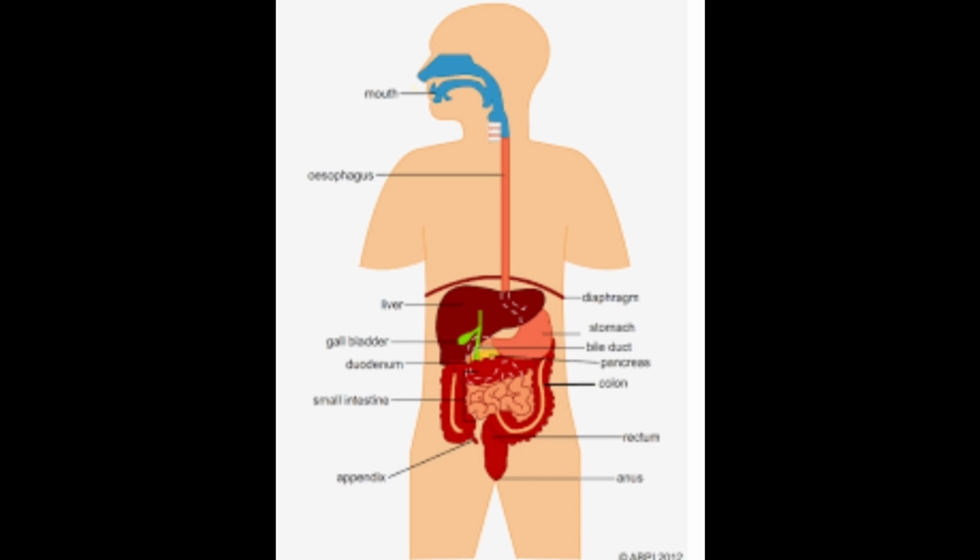Fiber, which cannot be digested by human enzymes, passes to the large intestine.